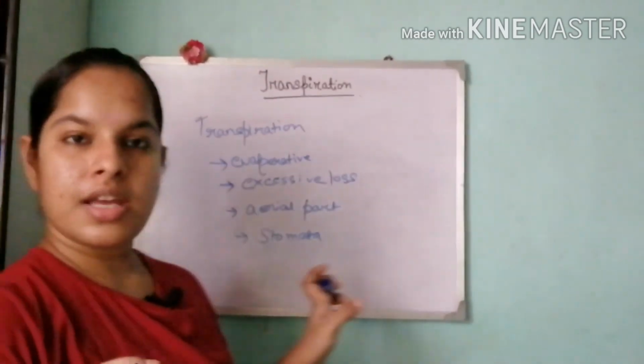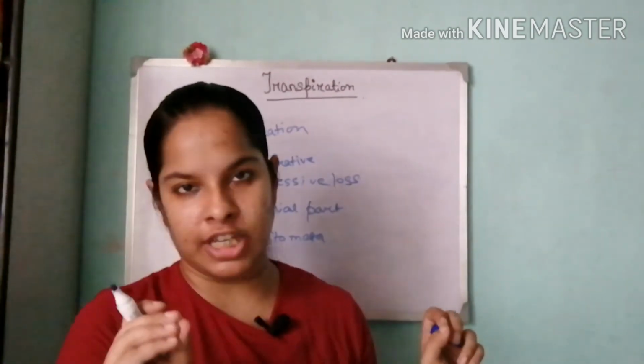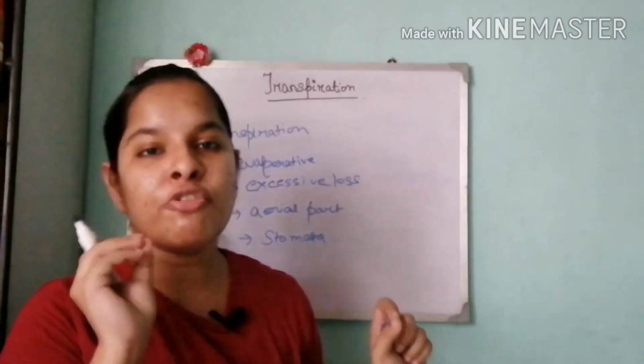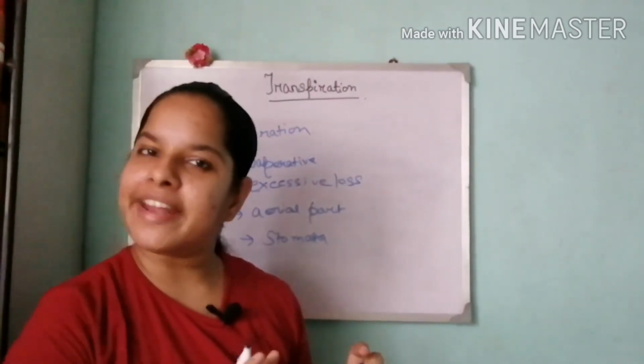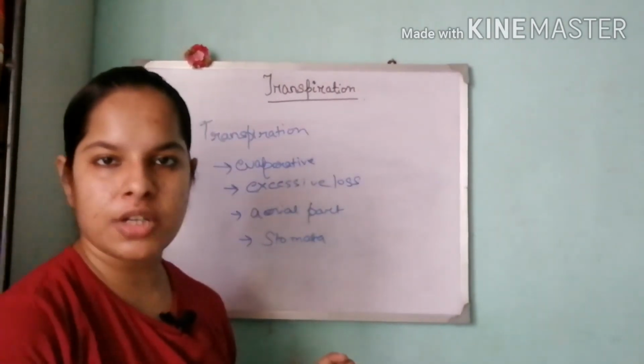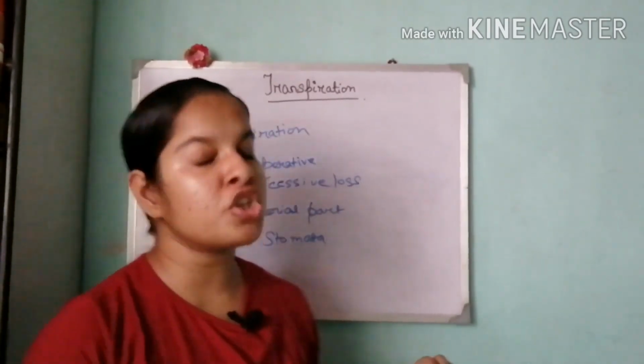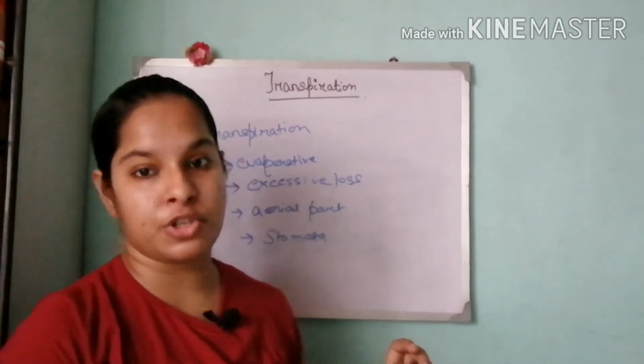These 4 words have to be present in your definition so that you can fetch full marks from this. Direct questions come from this portion. Basically via experiment they ask a definition, or directly they ask the definition of transpiration.